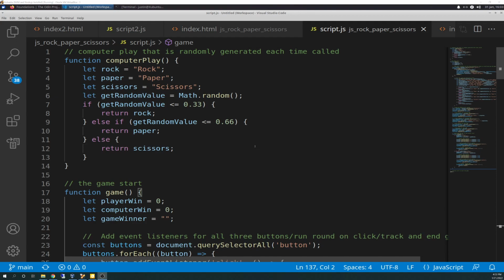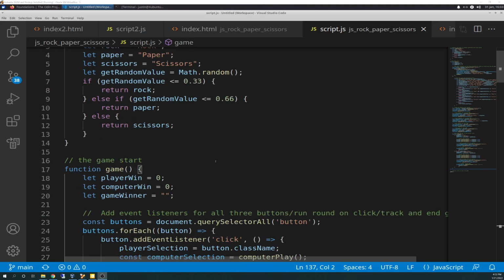Some stuff, this isn't perfect by any means, and this isn't the only way to do it. It's just my way to do it, and it does work out. So the computer play, we didn't make any changes to that, so I'm going to skip over that.